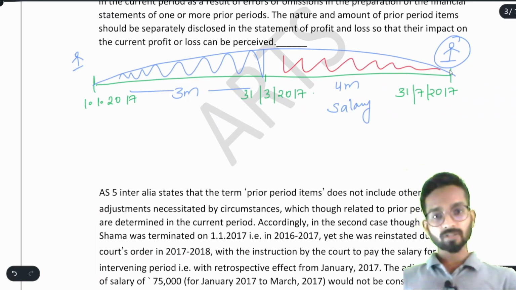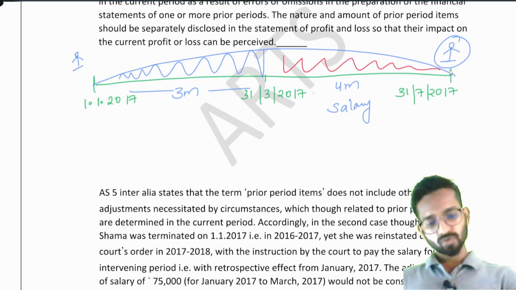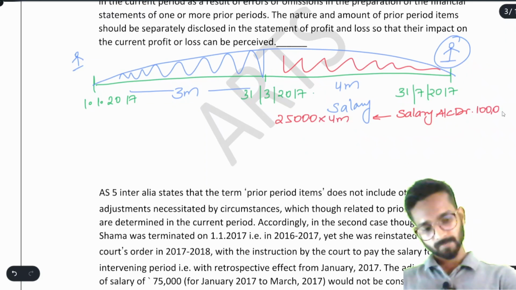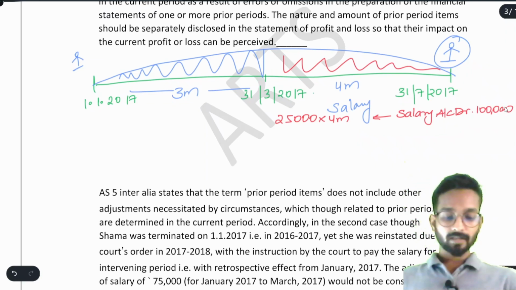So salary for the 4 months is salary only. So on 31st July we will write salary account debit. How much salary we will write? We will write 25,000 per month and in current year it has been 4 months. So it is 1 lakh rupees. Simple enough. Now how much is the prior period item?